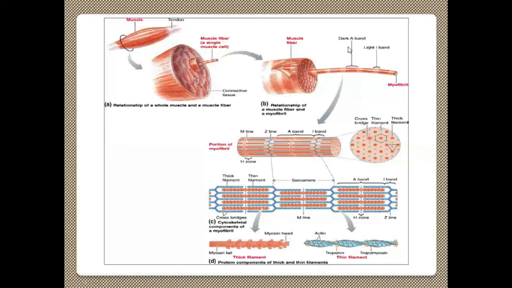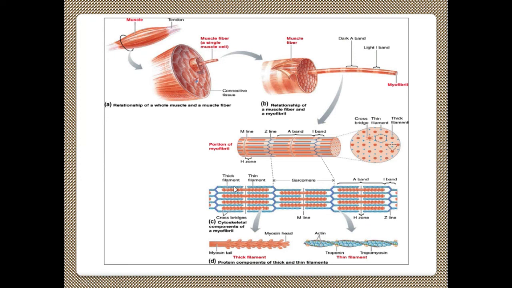This is the myofibril where you have M line, M band, Z line, Z line, M line, Z line. In between Z lines, we have A band and I band. This is H zone, a portion of myofibril. You take this portion, it has cross bridge, thin filament, that is actin, thick filament, myosin. Take this portion, Z to Z, that is the sarcomere unit. This is the enlarged sarcomere unit.